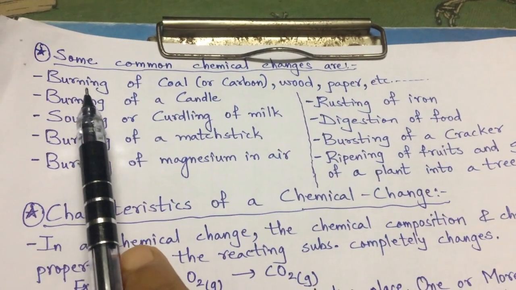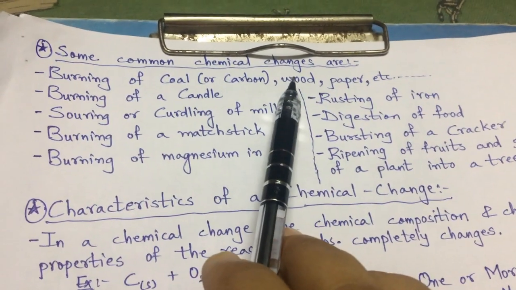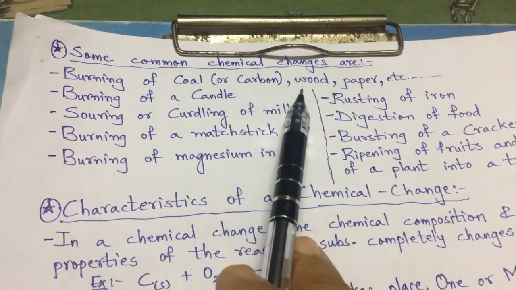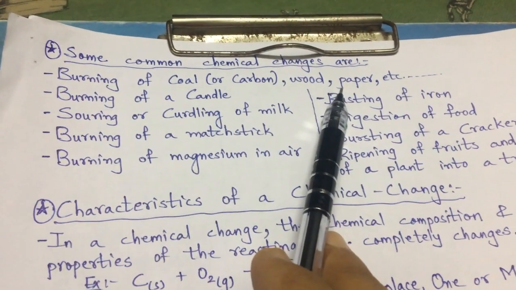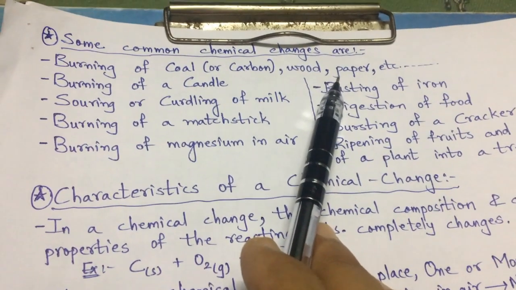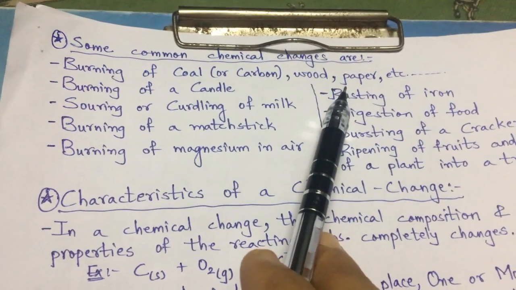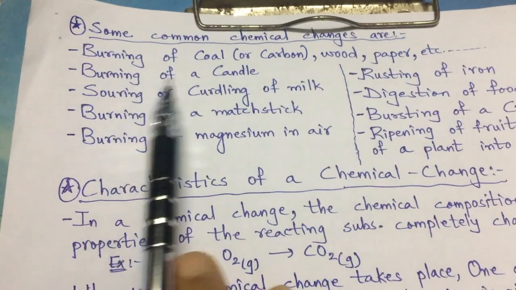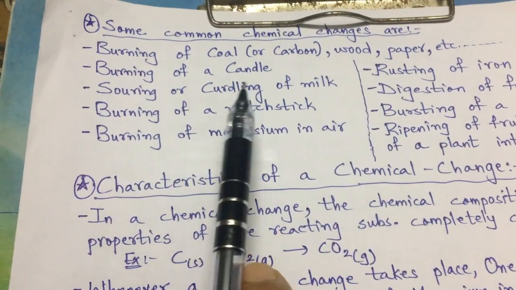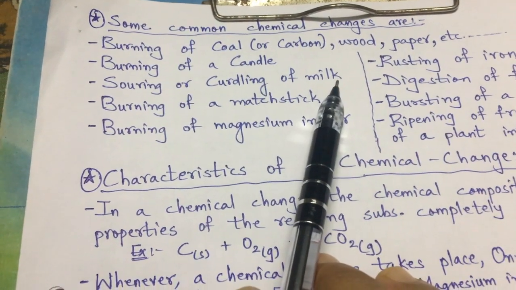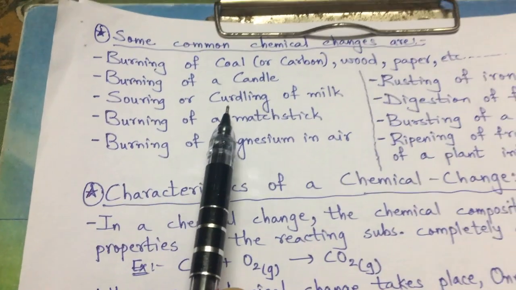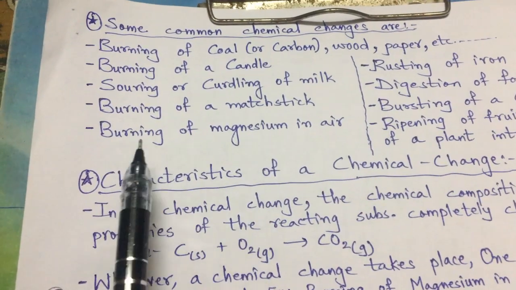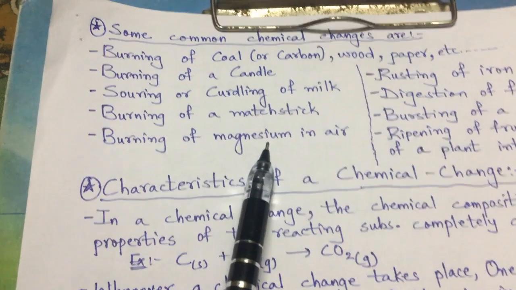See, here are some common chemical changes. Burning of coal or carbon, wood, paper, these are all chemical changes, because once they burn, we are not getting them back, they are not retaining their property back. Burning of a candle, souring or curdling of milk, or we can say the conversion of milk to curd. Burning of a matchstick, burning of magnesium in air.